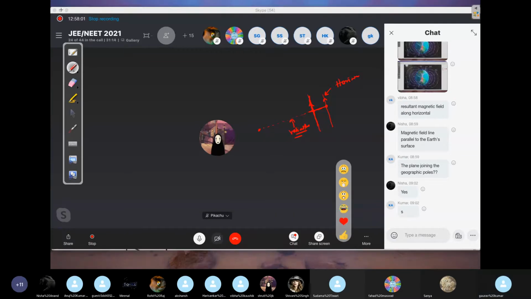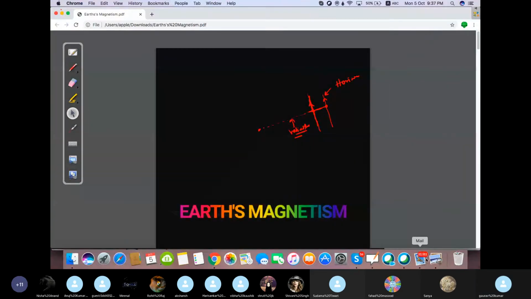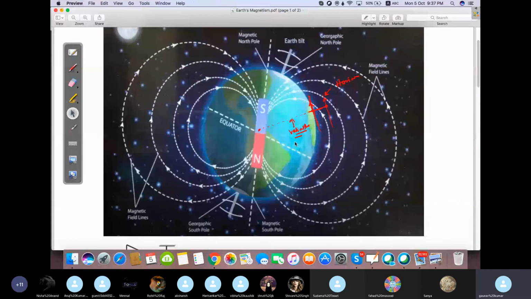Okay. So this is what here. Now I will try to teach you the meaning of magnetic meridian and geographic meridian. Let's try to understand. See here.